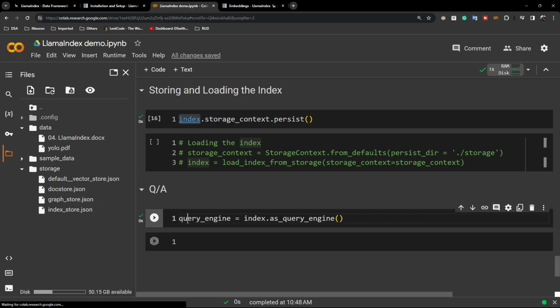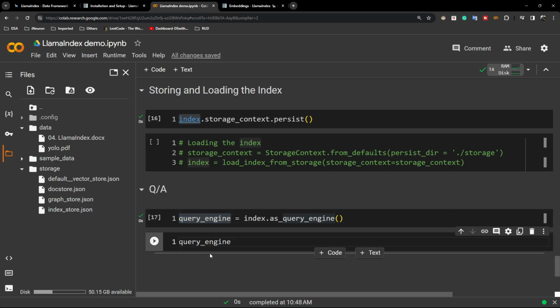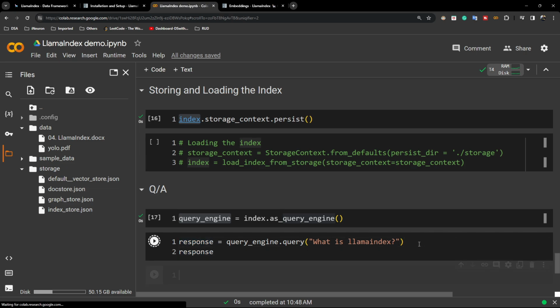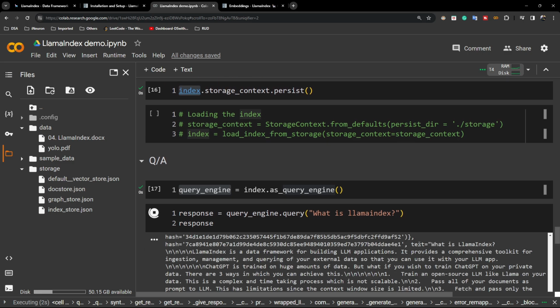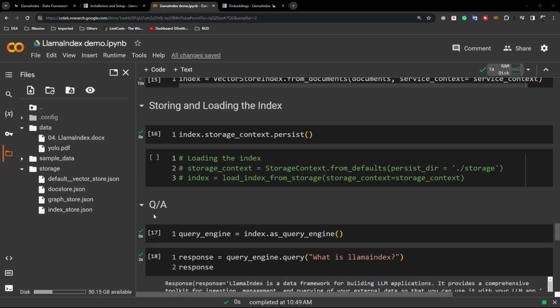Now I'll call my query engine, and here I will ask the query. So this is my query. First of all, I will ask what is LlamaIndex, because I have some LlamaIndex related documentation here, right? So that's why I'll ask what is LlamaIndex, and it will give you the response, and this response I will print it here. So guys, this is my response.